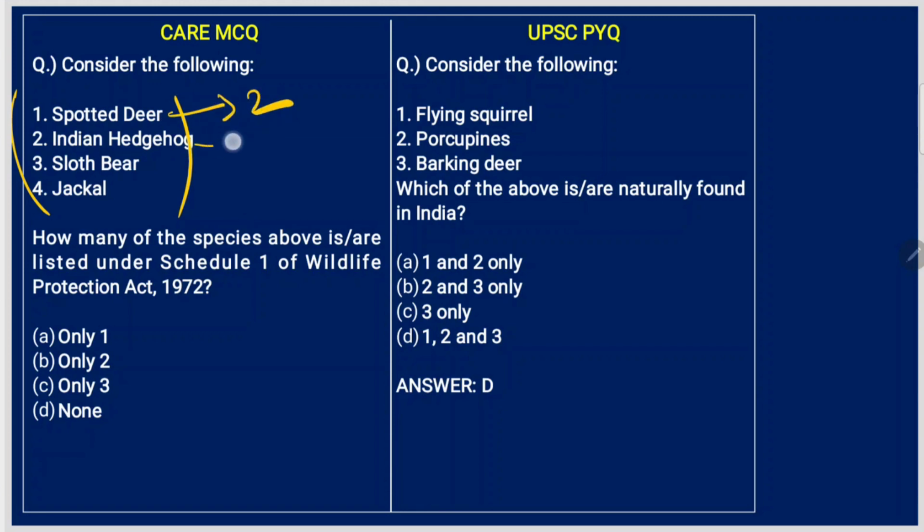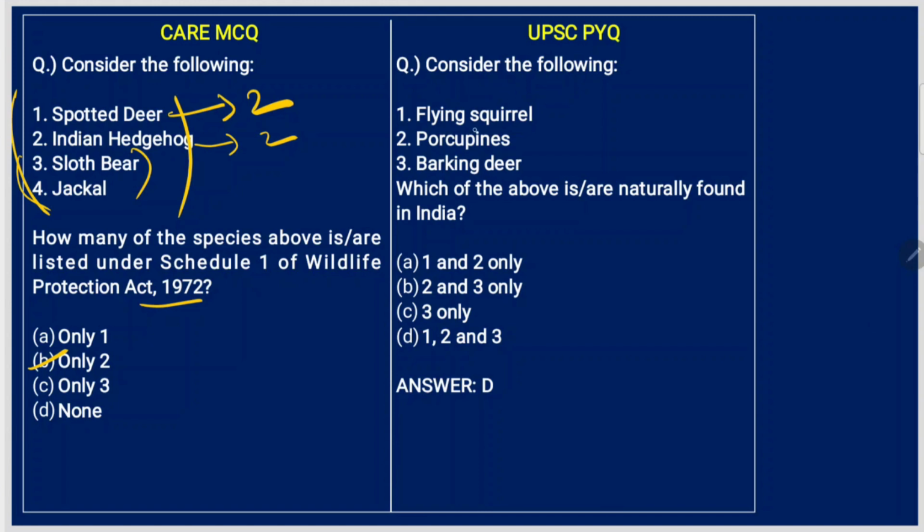And Indian hedgehog is also in Schedule 2, whereas sloth bear and jackal are in Schedule 1 of Wildlife Protection Act 1972. Please read this thoroughly. Link for the document is given in the PDF. Please go through that.